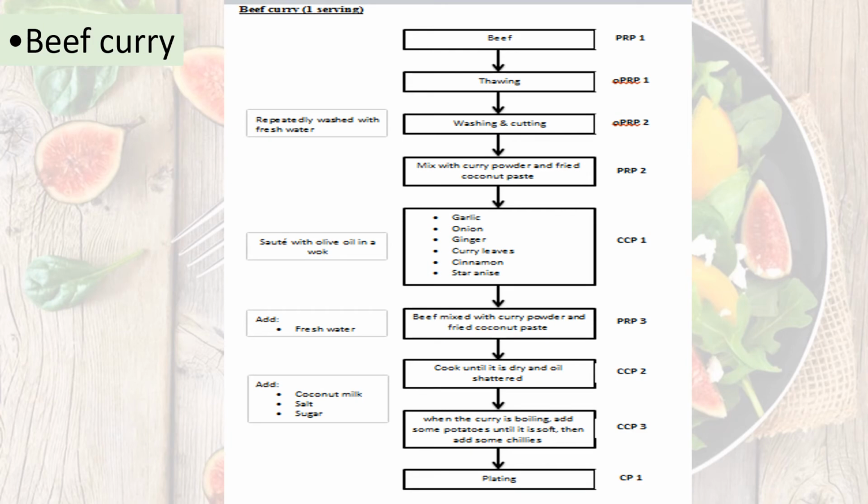Okay, next for beef curry, of course we need beef, and for the thawing and washing step, we will put it under OPRP. Next, the CCP is all about the cooking method: sautéing, cooking, and boiling.